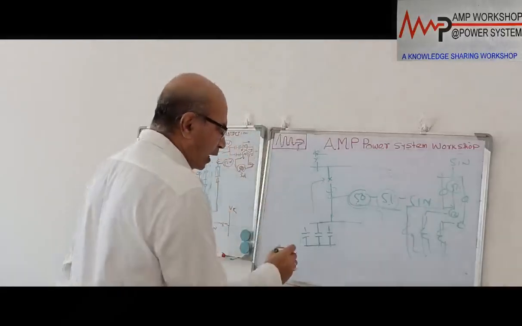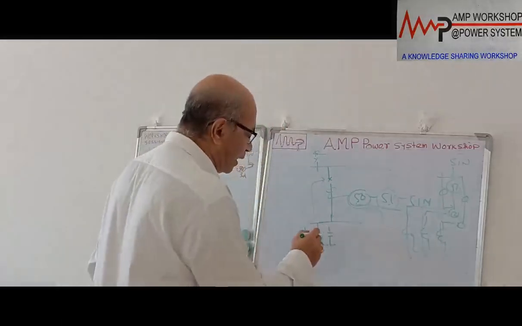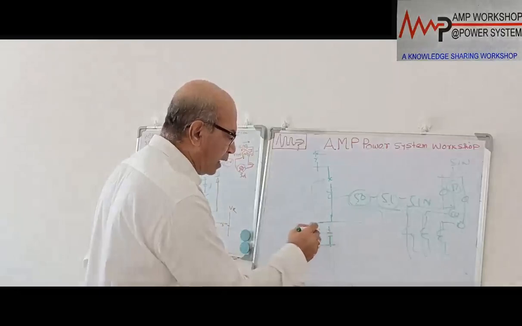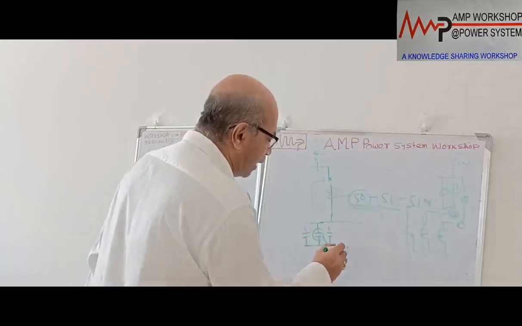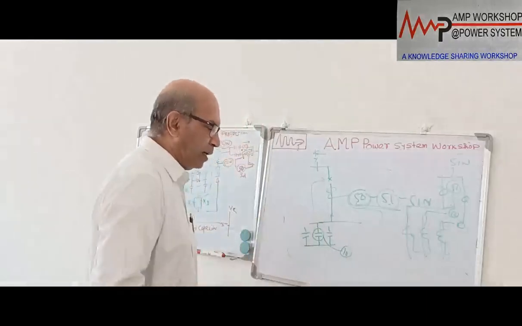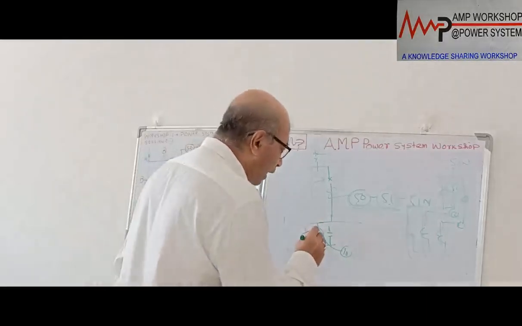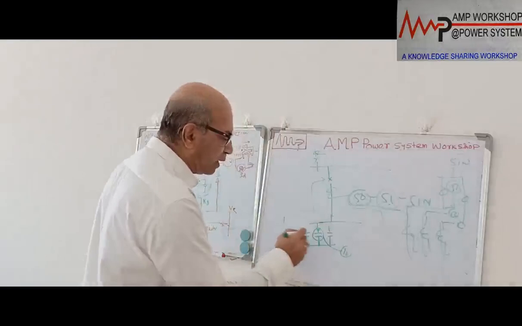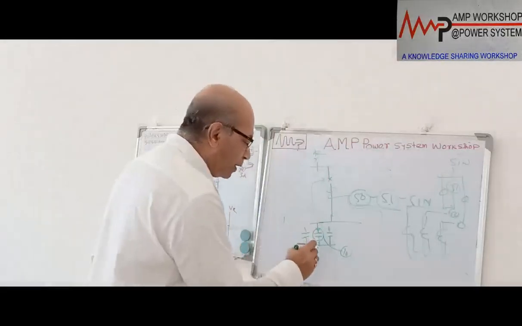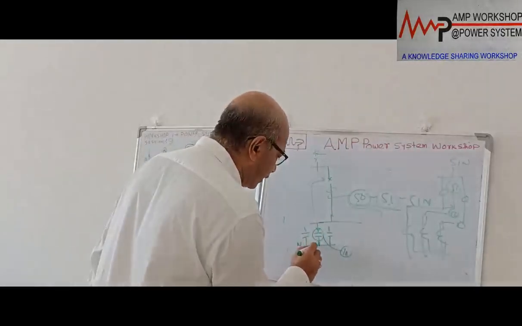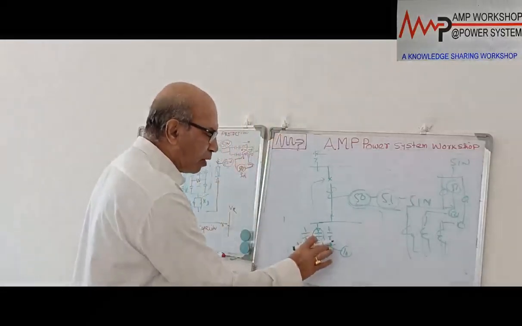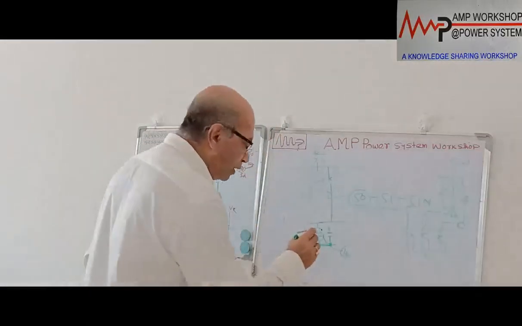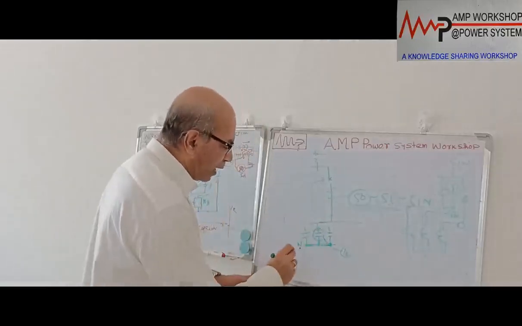Now if this capacitor bank, suppose there are 10 units inside this phase, and suddenly 2 units fail inside, then automatically what will happen? The current flowing through this phase will be different from the other 2 phases, right? This point is a neutral point, a star point, where these 3 are connected together. In normal condition, there is no current in the neutral point. But when any unit fails, immediately there will be a current over here.